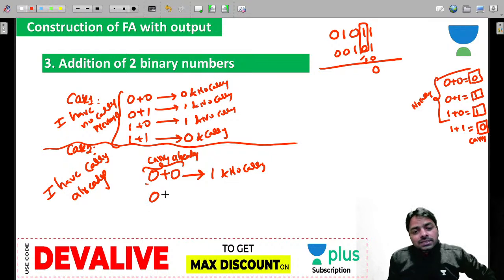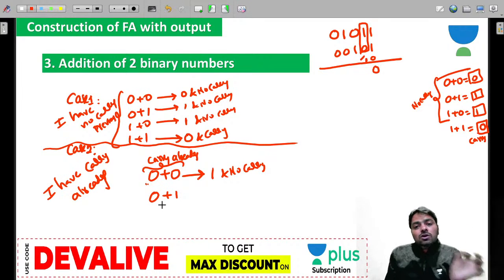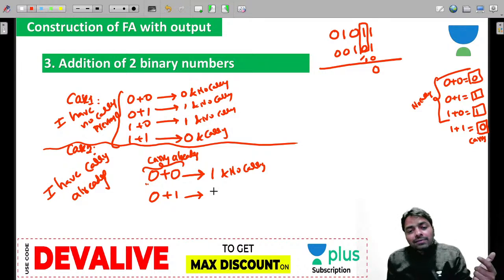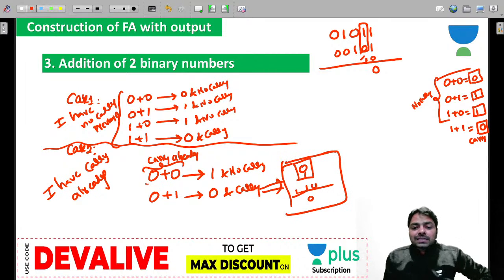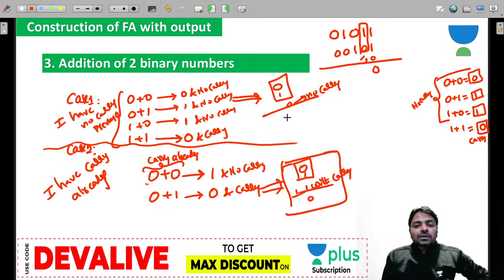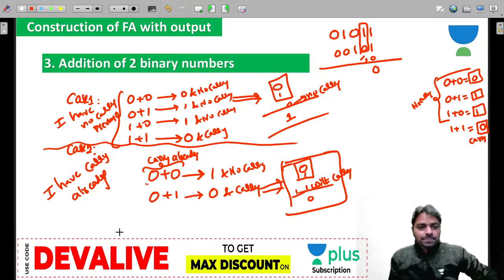Remember that. Next, 0 plus 1, carry already there. 0 plus 1 is 1. 1 plus 1, you have a 0 and you produce a carry. That means 0, 1 and with a carry, this you are adding, but you need to have a carry, right? So you will get a 0 and one more time a carry. So this is how you understand it here. This is the with carry case I am talking about. And this 0, 1 is different. 0, 1 we are adding, but I have no carry. This is no carry previously. Clear this point?